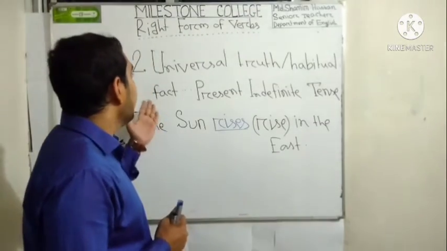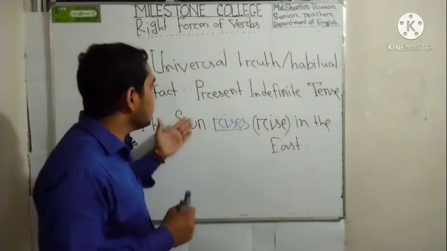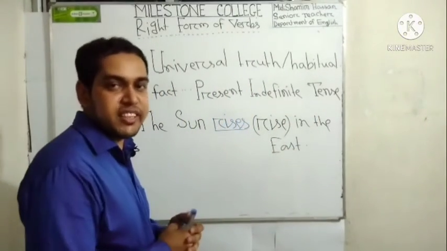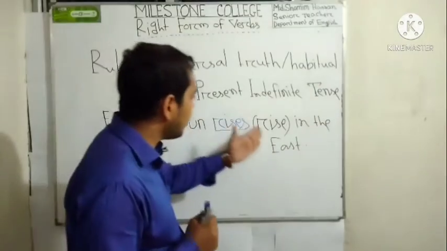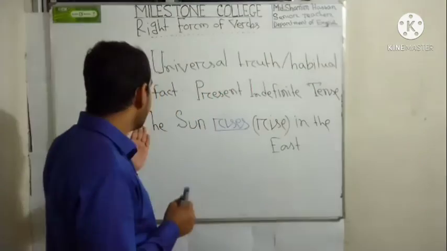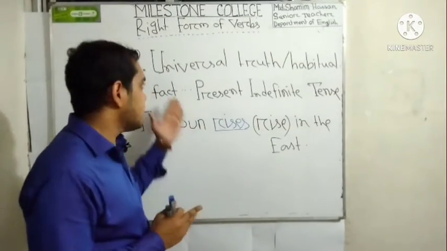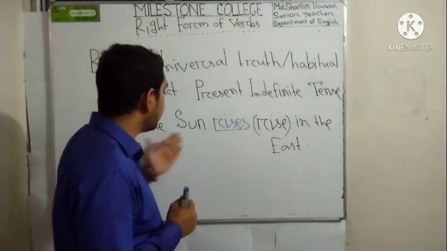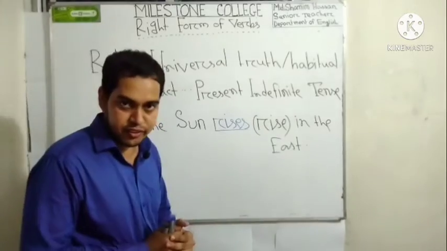My dear learners, if the sentence is a universal truth or habitual fact, then you have to use present indefinite tense, right? So let's see an example here. Suppose we can give an example: "The sun rise in the east", but we have to use "the sun rises in the east", because the sentence is a universal truth. That's why we used here "the sun rises in the east". That means we used present indefinite tense, right?